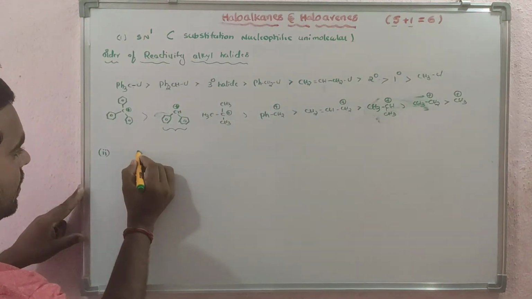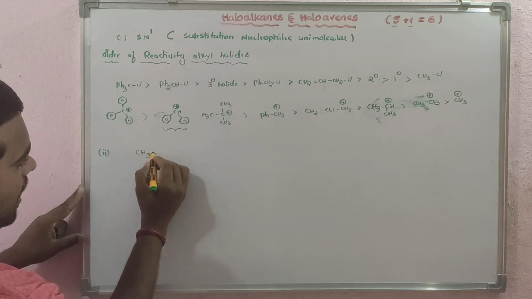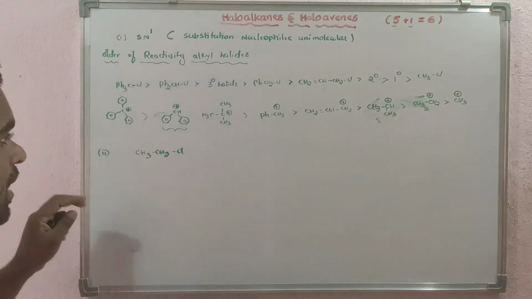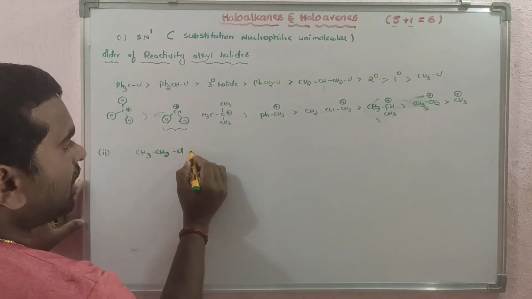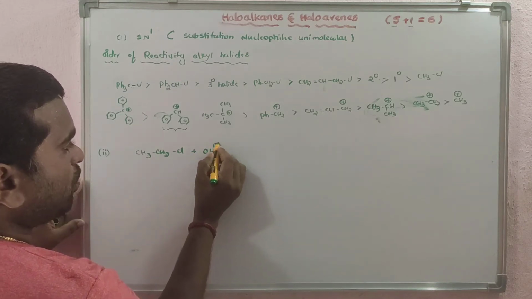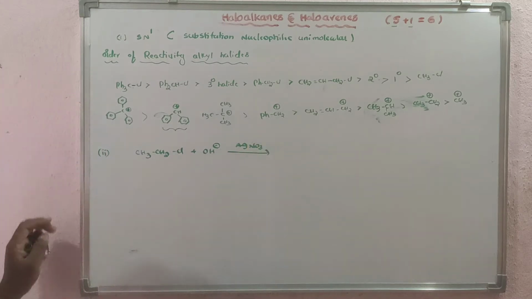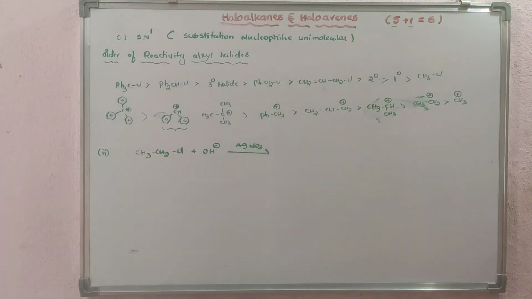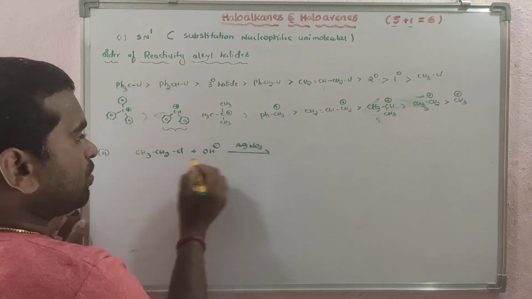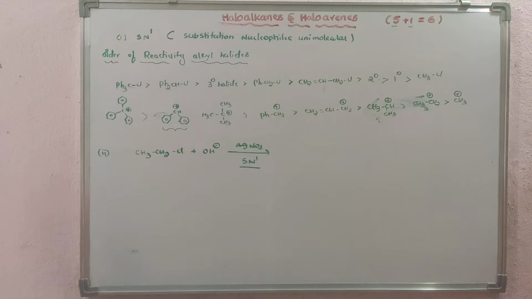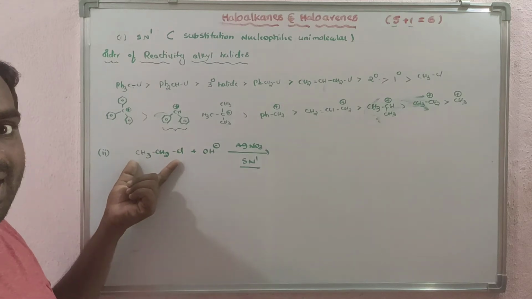Suppose I write CH3CH2Cl plus OH minus in the presence of AgNO3. It follows the SN1 mechanism even though it is a primary alkyl halide.